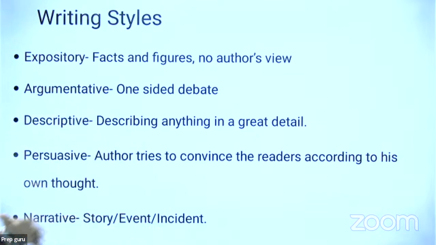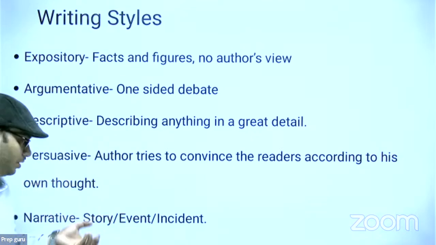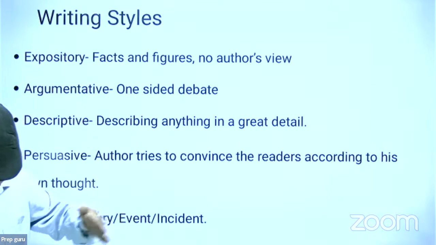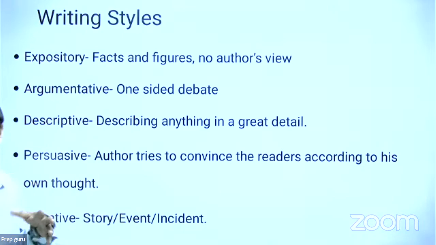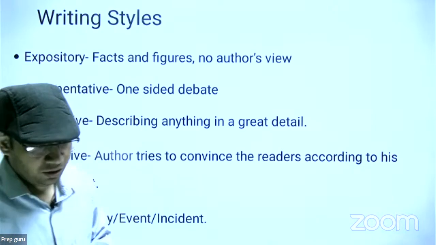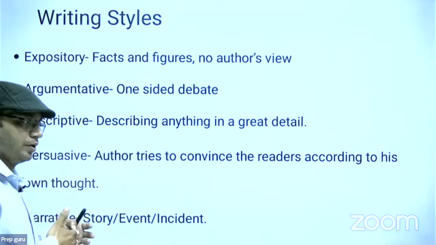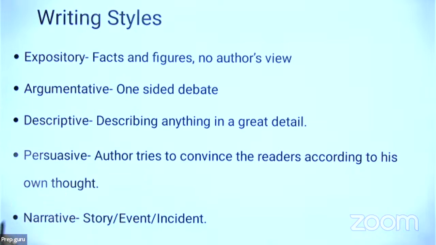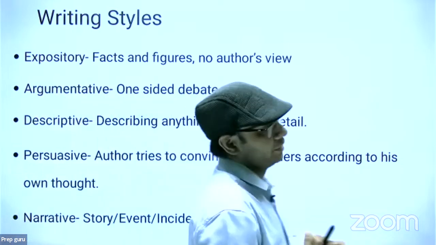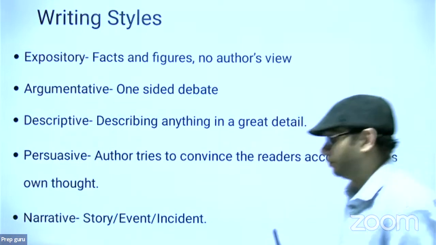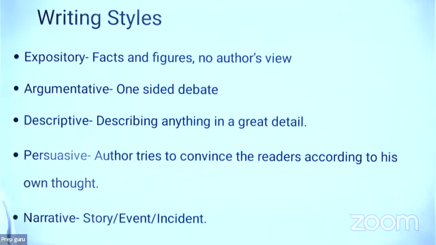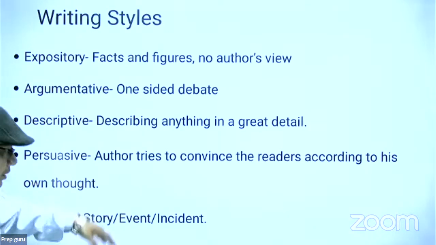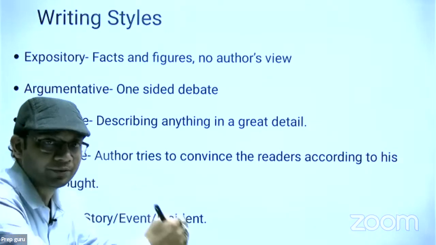Story means what? I said once upon a time there lived a boy in a small town. One day he went to the market. Means story. Event. Suppose the event of a college function is being described, and from the starting point the author is discussing the whole event step by step, right? Chief guest was this, at 7 p.m. he arrived, all the students were welcoming him, then he gave a speech. In this way, the story or event keeps moving forward step by step.